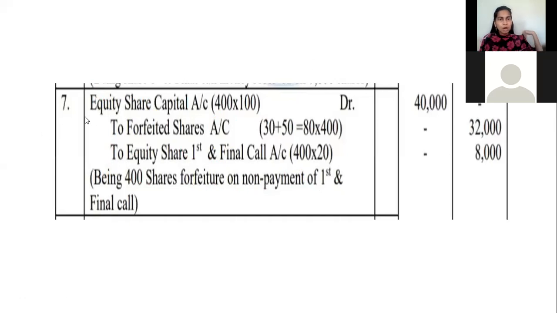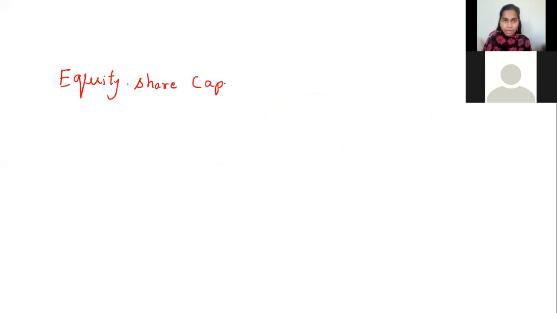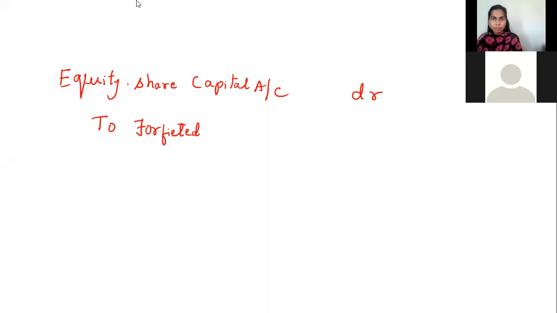I will repeat it once again, or maybe I will just write and show you all this entry. You write it like this. You can write it along with me. Please write it, students. That is, equity share capital account debtor to forfeited. Please excuse me for my handwriting, because in this writing pad I'm trying my best.